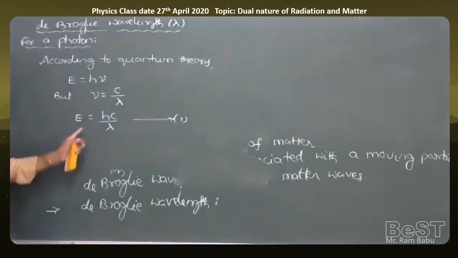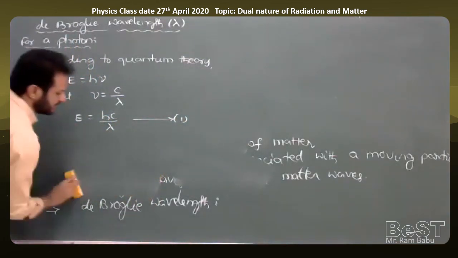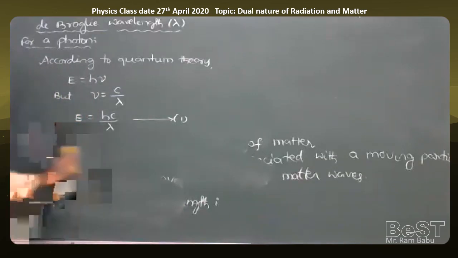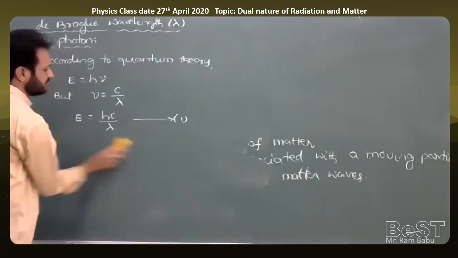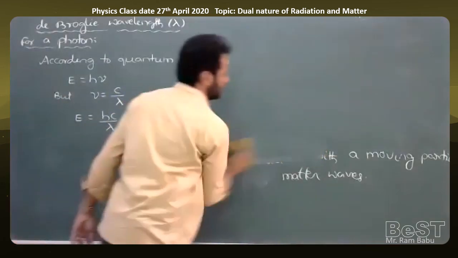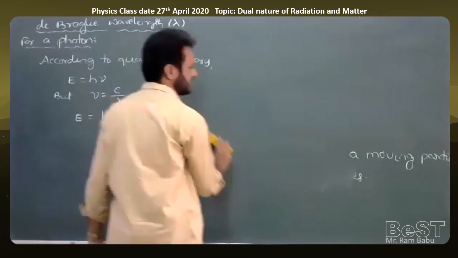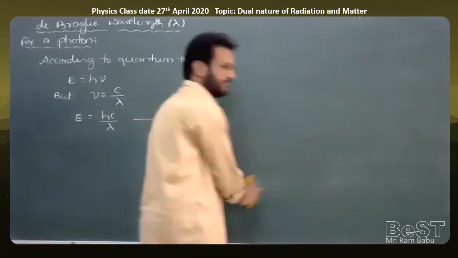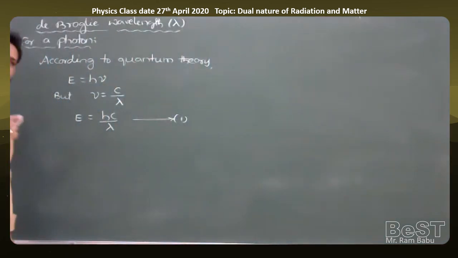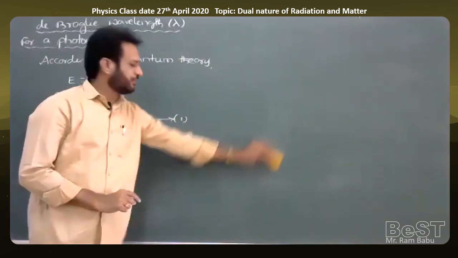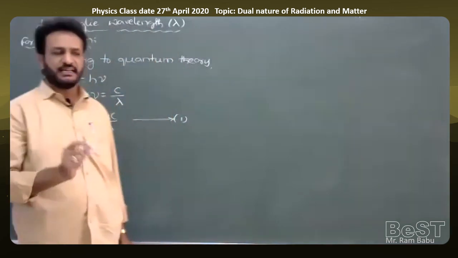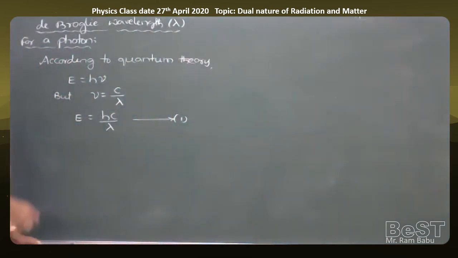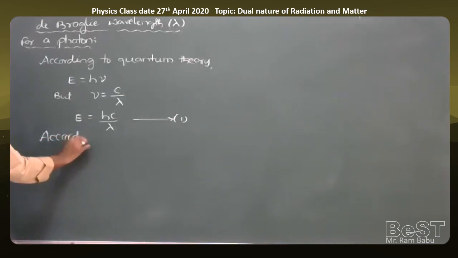So energy of the photon E is equal to hc by lambda, where h is Planck's constant, c is the speed of the photon, and lambda is the wavelength of the photon. When the same photon is in motion, the kinetic energy of the photon having a mass m and the speed c is given by Einstein's mass energy equation.